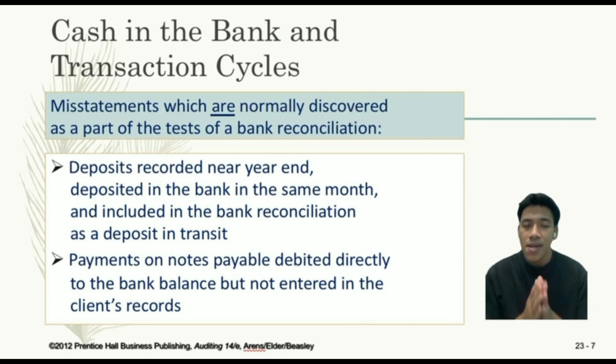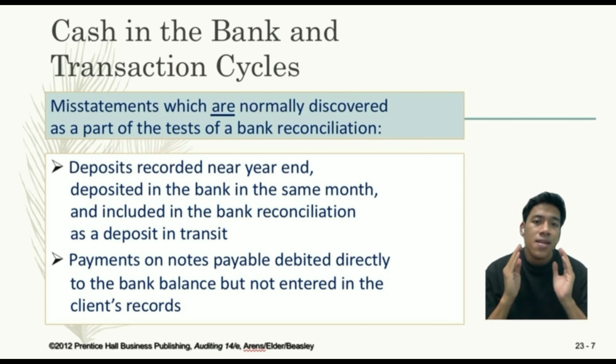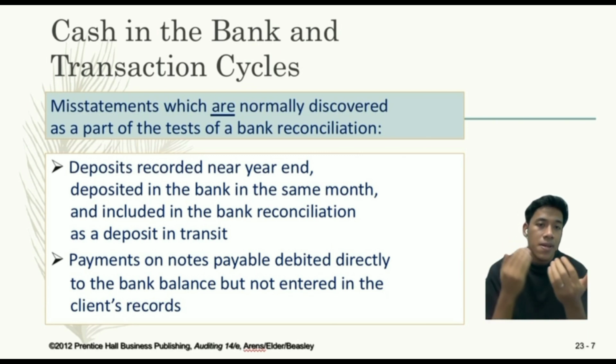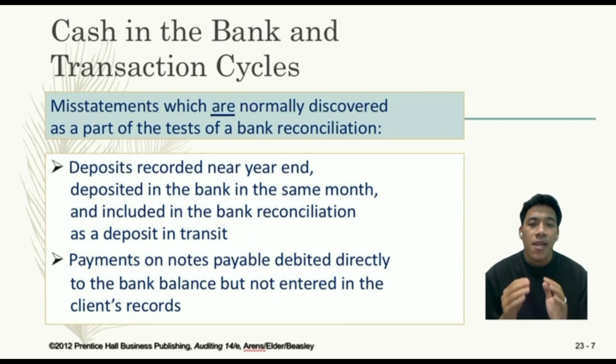As the example I give, let's say the company received a 100,000 ringgit loan from a bank and makes a 10,000 ringgit payment on the loan. So the bank debits the 10,000 ringgit directly to the company's bank account, reducing the company's bank balance accordingly. However, the company fails to record the 10,000 ringgit payment in its own books. So the company's books will not reflect the reduction in the loan balance.